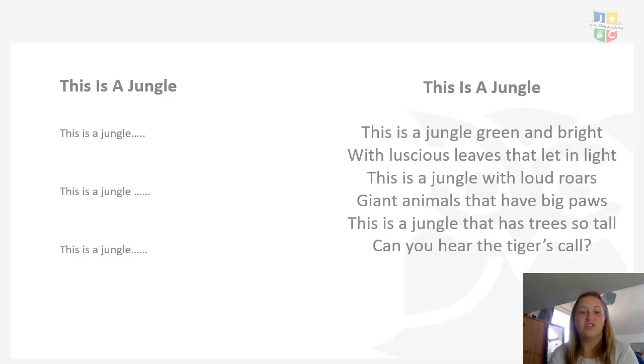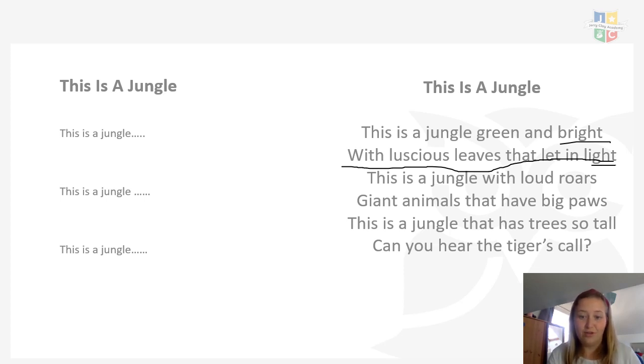Okay, so here is the structure of our poems. That's all it's going to be today, just looking at the structure, so then you can have a go and write it yourselves. So, as we said, we always need your title, which is going to be the same for everybody. This is a jungle. Okay? Then your first line is always going to start, this is a jungle, and then have your next line underneath, just like this one, and where you're going to rhyme it with the top one. Obviously, you're not going to draw lines like that. But, yes, and then, so that's your two rhyming couplet there, because it's got bright and light, but yours will be different to mine.